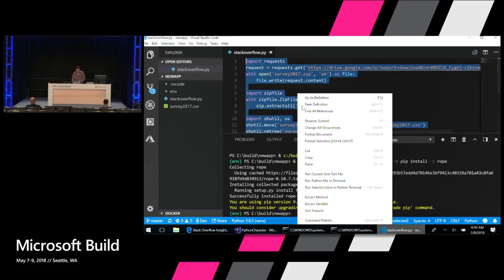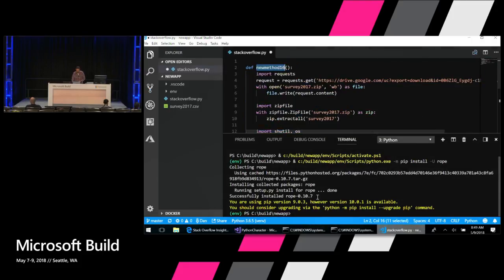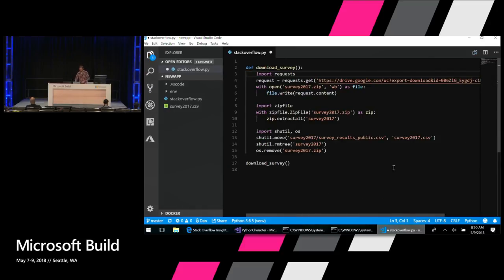So now we can right-click and say Extract Method again. Let's name this download_survey. Press enter. If I had a bunch of other code that was depending on this, then it would rename other things. So there, it's created a method, and then it just calls download_survey for me right there. Cool.